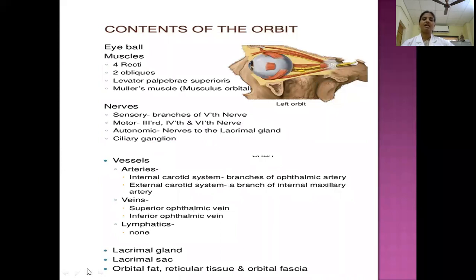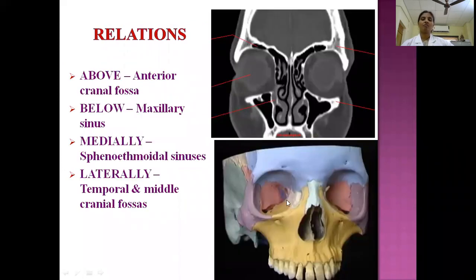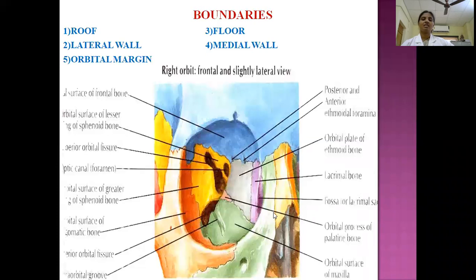So that is the lacrimal gland and lacrimal sac. As I told, lacrimal sac means it is present. See, this is a lacrimal bone forming a crest. This is posterior lacrimal crest. And this is frontal process of the maxilla. It forms the anterior lacrimal crest. So in between there is a depression where there is a lacrimal sac. So here the lacrimal sac, and this posterior lacrimal crest and anterior lacrimal crest receive a fascia, that is a lacrimal fascia.